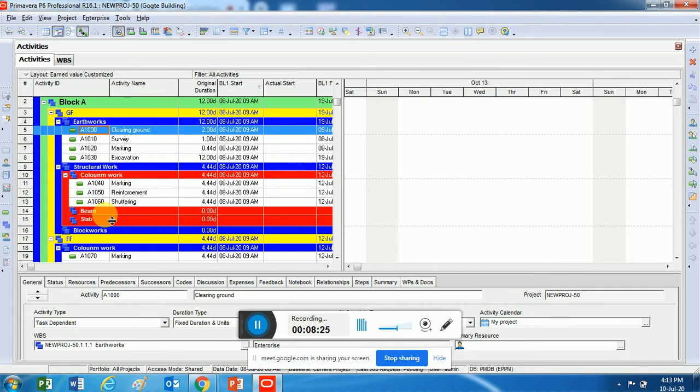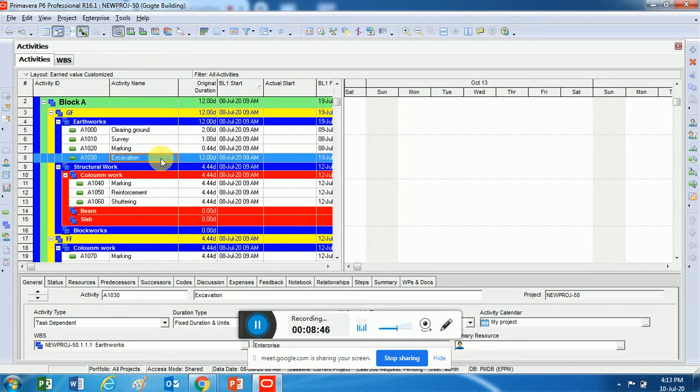Why do we have an increment of 10 every time? Imagine if something has been missed out in between. For example, assume there is something which you people have missed out between marking and survey or marking and excavation. Assume that I want to add an activity called soil testing here, right?